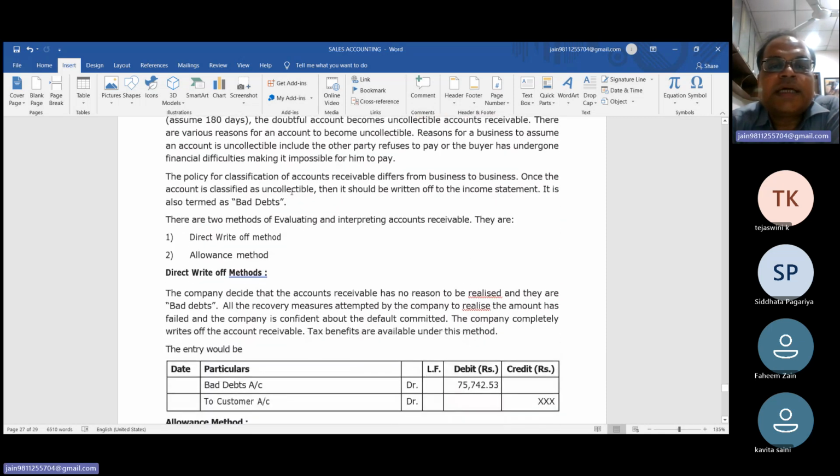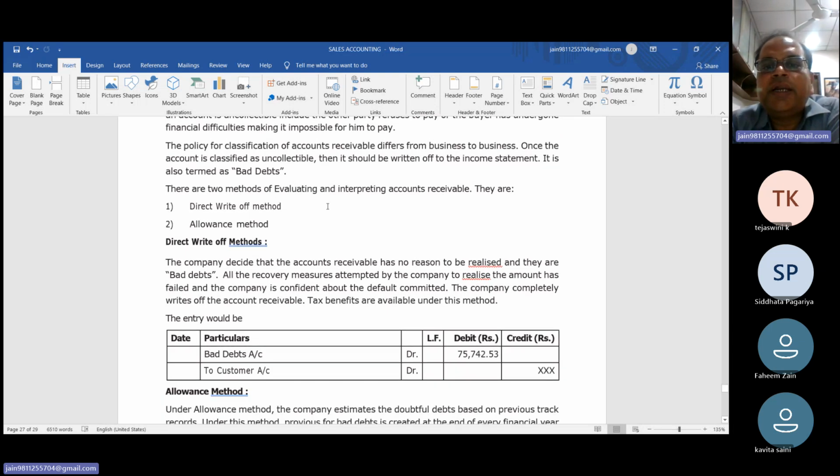The policy of classifying accounts receivable differs from business to business. Once the account is classified as uncollectible, it should be written off to the income statement as a term of bad debts. We have already discussed bad debts in part first, and how to pass the journal entry, we have already discussed in the part first accounting. So there are two types of methods to evaluate and interpret the accounts receivable.